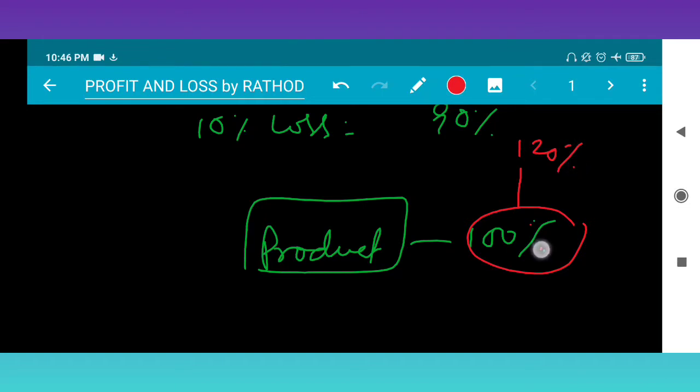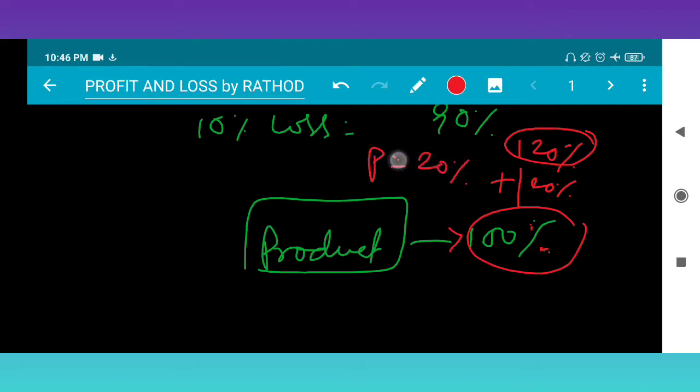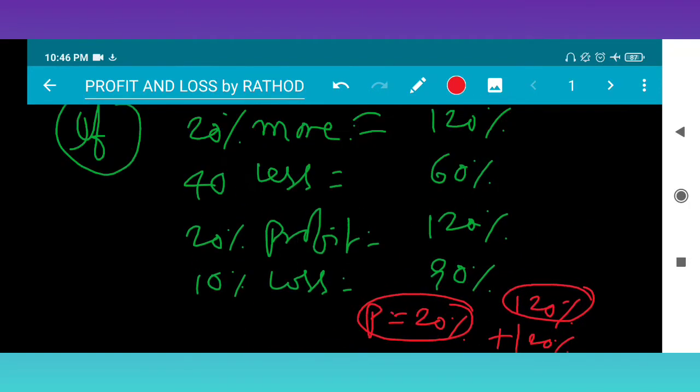Suppose this is the 100%, the intermediate value is 100%. If I am increasing 20%, the value becomes 120%. So what happened here? From 100% to 120% means there is a profit of 20%, right? Likewise, 20% profit means 120% of the product's cost price. That's why I am taking 20% profit as 120%.